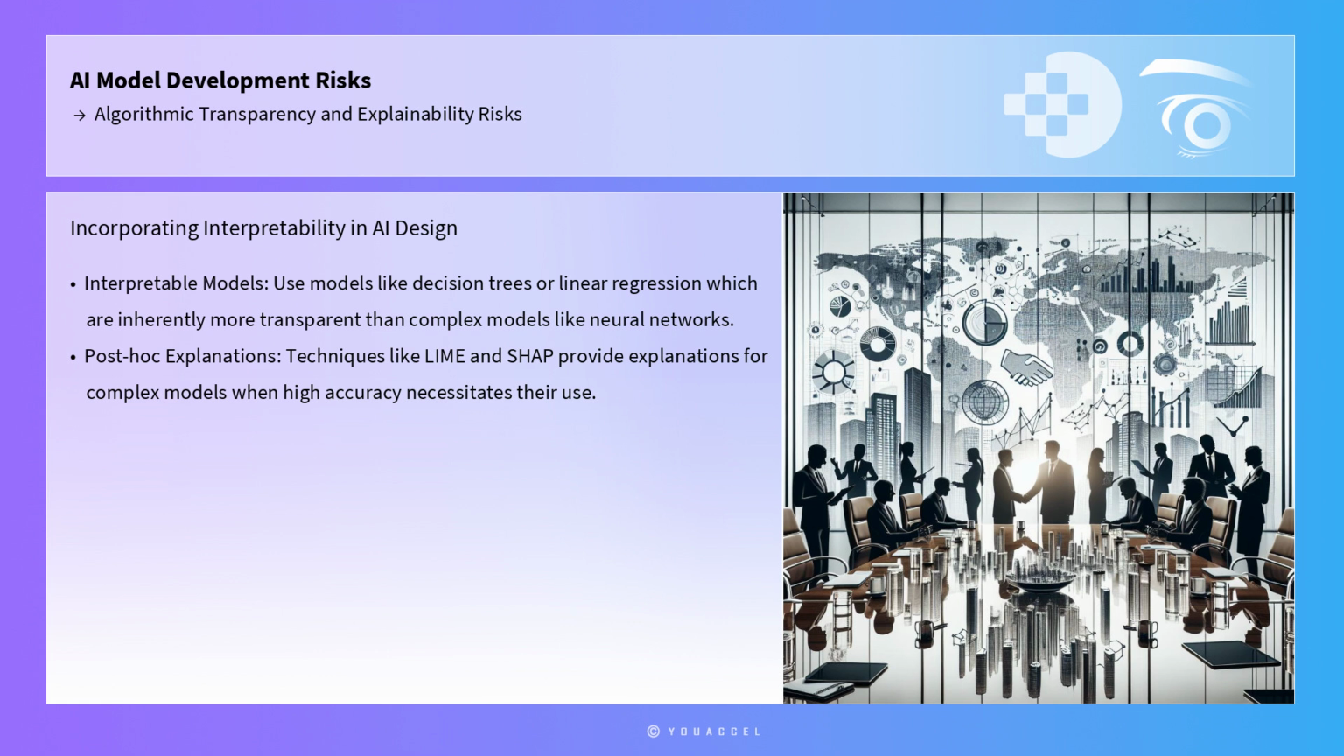A fundamental approach is to incorporate model interpretability during the design phase of AI development. This can be achieved through the use of interpretable models, such as decision trees or linear regression, which are inherently more transparent than complex models like neural networks. When high accuracy necessitates the use of complex models, techniques such as Local Interpretable Model-agnostic Explanations and Shapley Additive Explanations can be employed to provide post hoc explanations. LIME, for instance, generates locally faithful explanations by approximating the model's behavior in the vicinity of a particular prediction with a simpler, interpretable model.